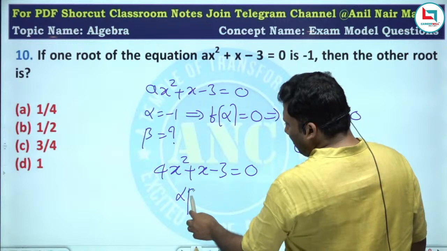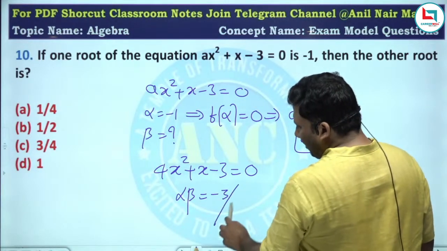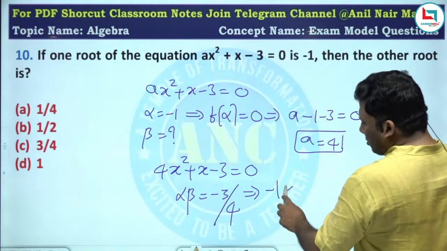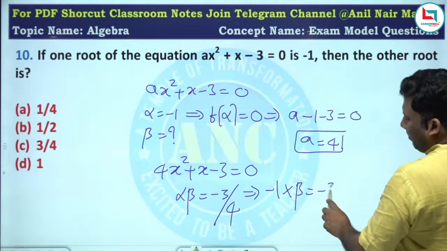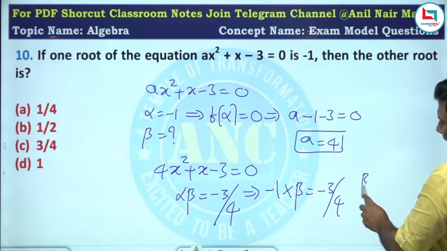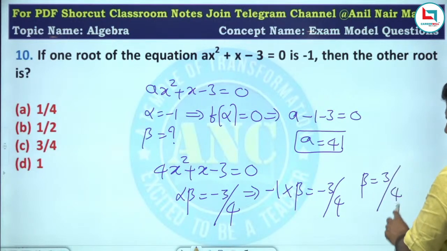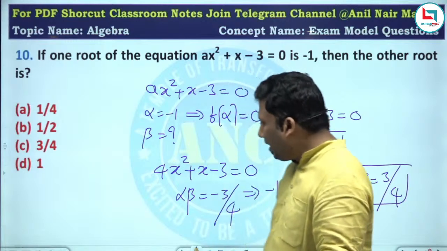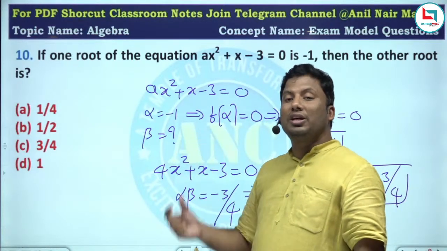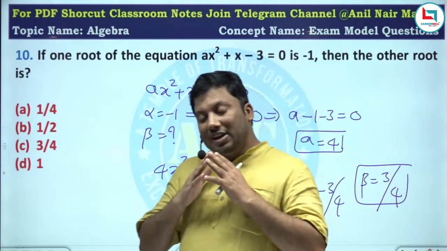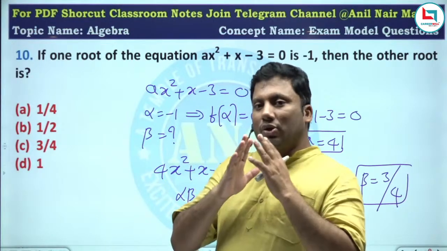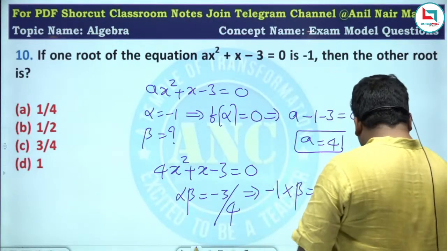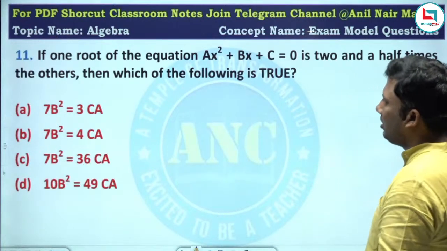Alpha beta, the product of the roots, is c by a, minus 3 by 4. One root is minus 1, so the next root will be 3 by 4. Beta is 3 by 4. We need to find the coefficient of x square, then only will we know the value of a. The value of a is extremely important for us to compute the sum of the roots as well as the product of the roots. Very, very easy question. Next one.